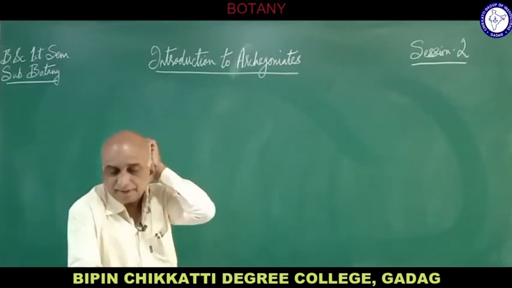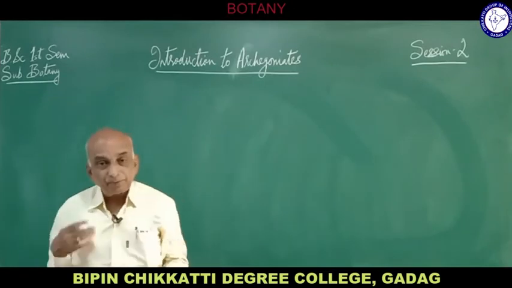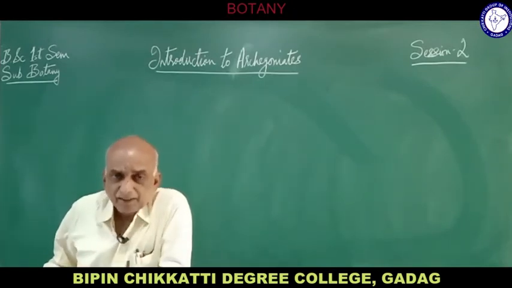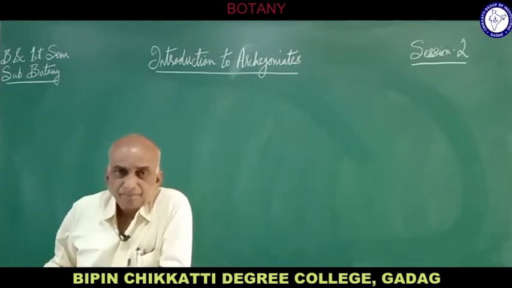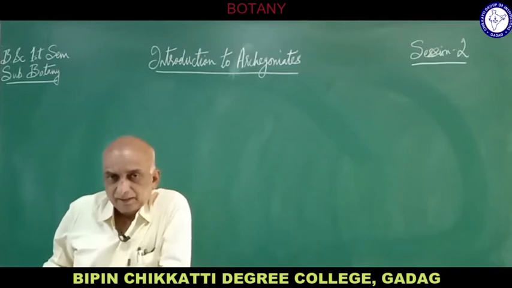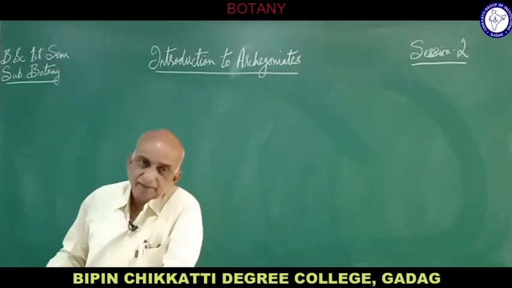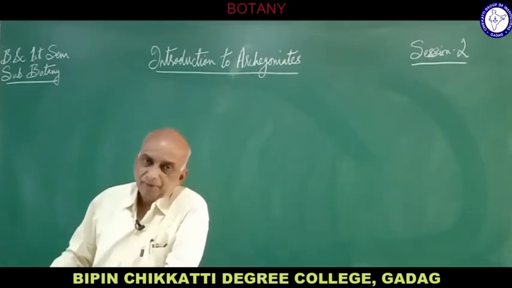The bryophytes are the first to be formed from algae. Some of the well-developed algae like Chara and others might have given rise to simple bryophytes like liverworts in the course of evolution.